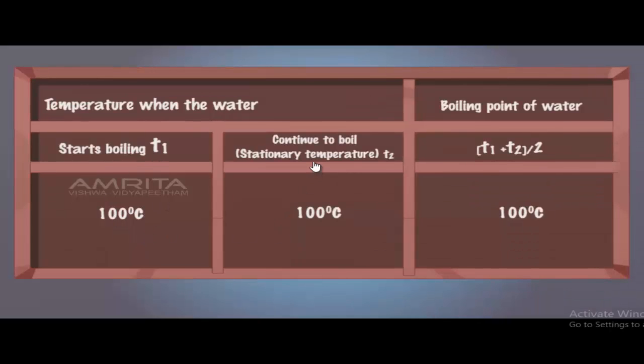Starts boiling at 100 degrees centigrade, continues to boil at 100 degrees centigrade, so our boiling point of water is also 100 degrees centigrade. Like this way we will do this experiment. That means we can easily determine the boiling point of water.